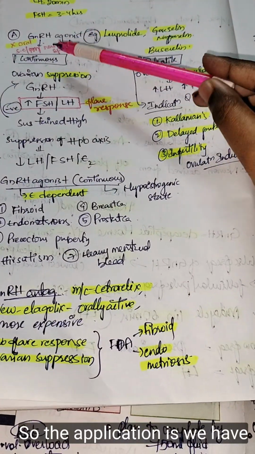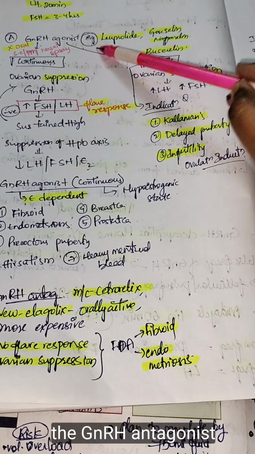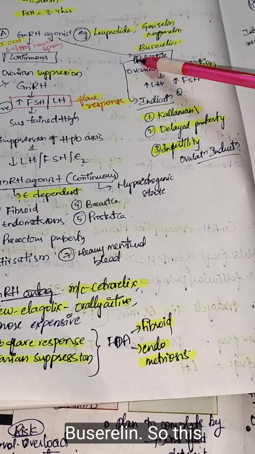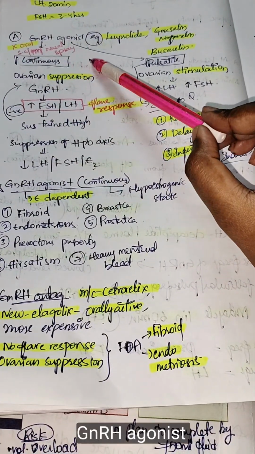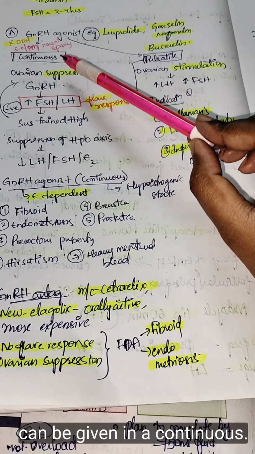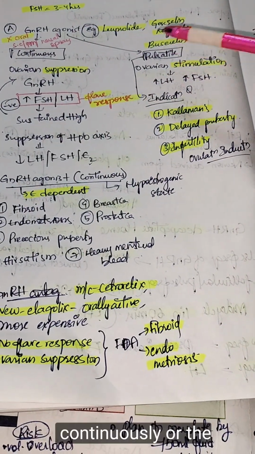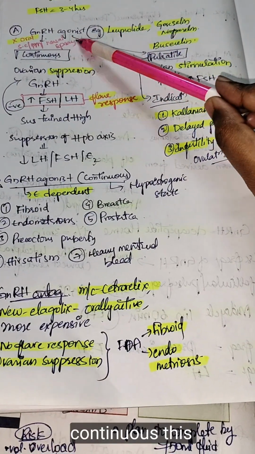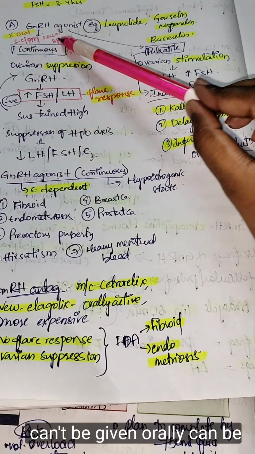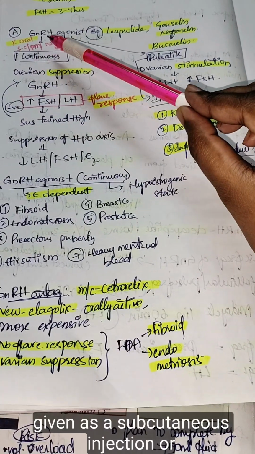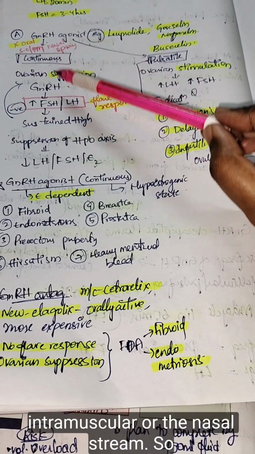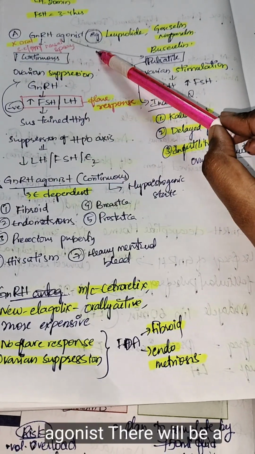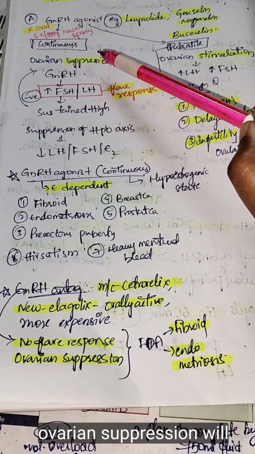The application is the GnRH agonists like leuprolide, goserelin, and also nafarelin and buserelin. These GnRH agonists can be given either continuously or in a pulsatile manner. They can be given as a subcutaneous injection, intramuscular, or nasal spray. On giving the continuous GnRH agonist, ovarian suppression will occur.